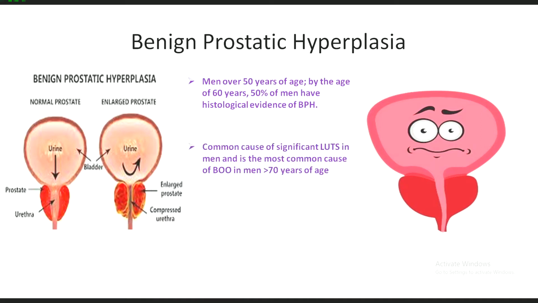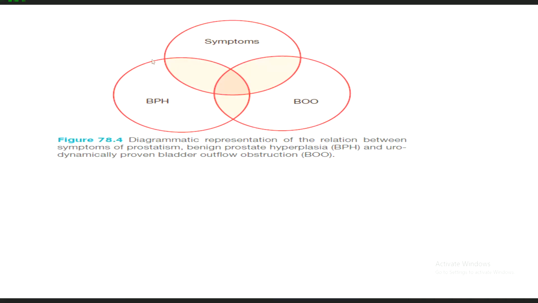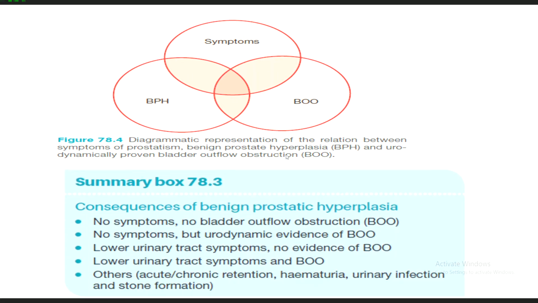Now, the common cause of significant LUTs in men is benign prostatic hyperplasia, and it is the most common cause of BOO in men over the age of 70 years. LUTs is lower urinary tract symptoms and BOO is bladder outlet obstruction. This diagrammatic representation of the relation between prostatism, benign prostatic hyperplasia, and urodynamically proven bladder outflow obstruction is like this. This is very important to add, and I'll try to make you understand.